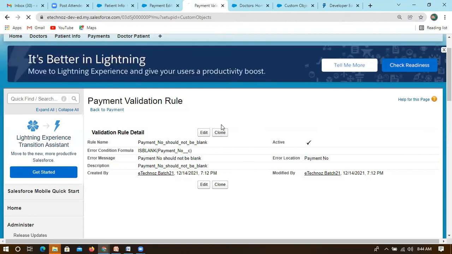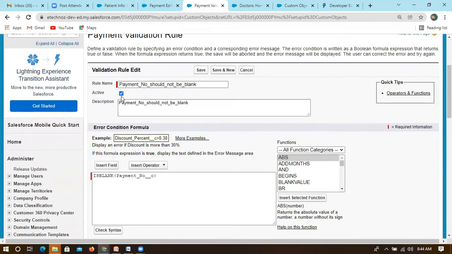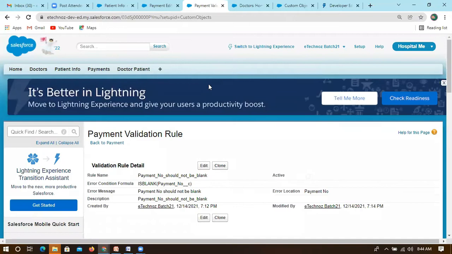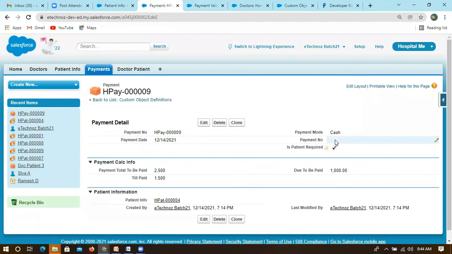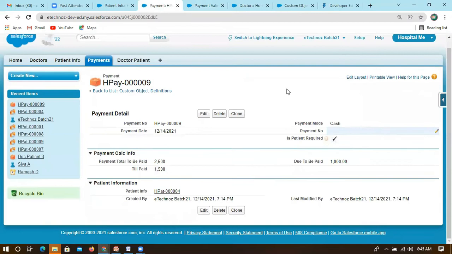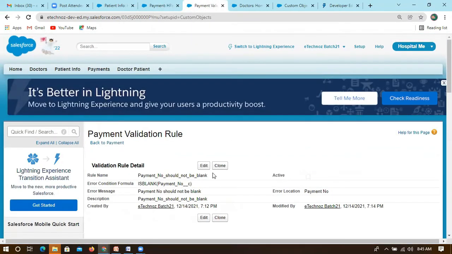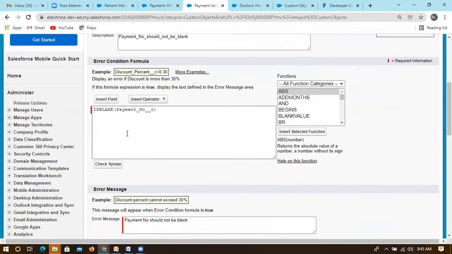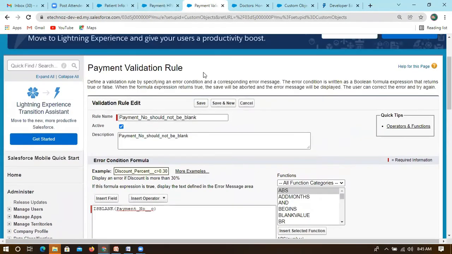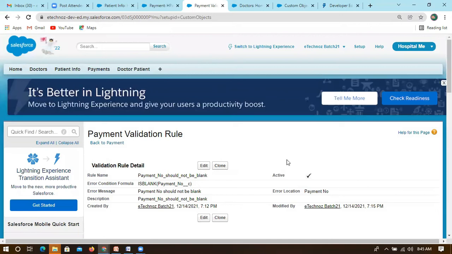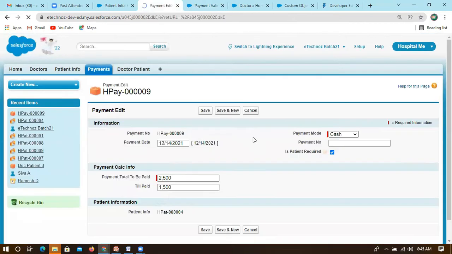Let me quickly edit this, and I'm removing the active checkbox. Now it is not active. Now I'm saving this. Without data also we can save, because the validation we have created is not active. This is how we can control it. I'm activating it again and saving. Likewise, we can create any number of validations on this object, multiple validations.